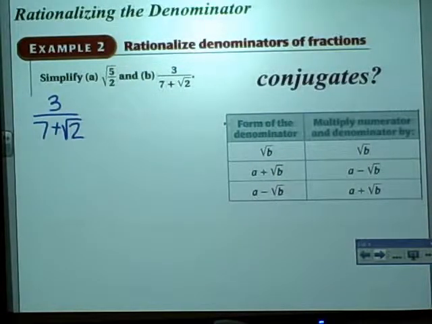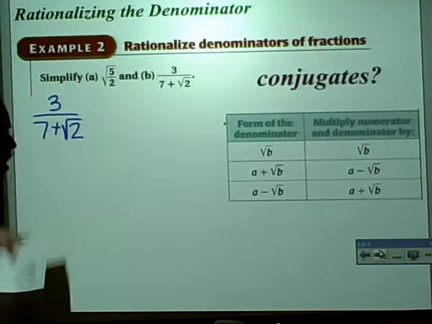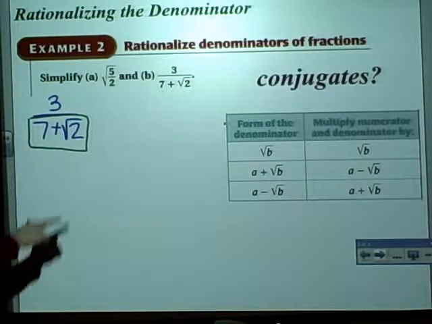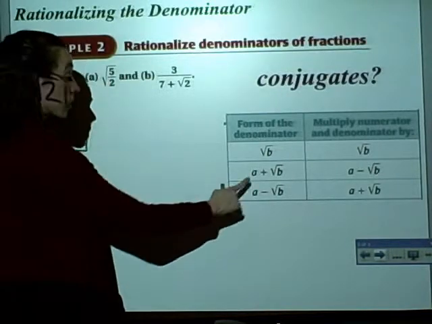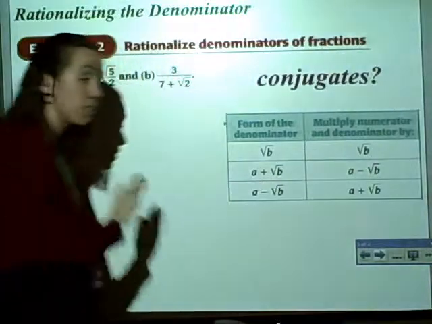If I want to get that radical out of the denominator, what I need to first think about is what is the conjugate of the denominator. 7 plus radical 2, I can go to my handy-dandy chart here. I have a positive sign, so the conjugate tells me I need a negative sign.